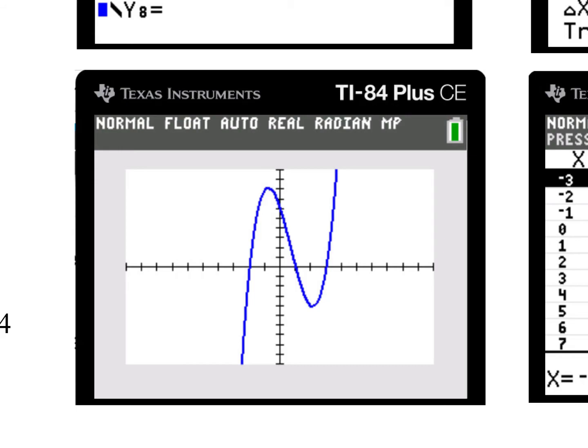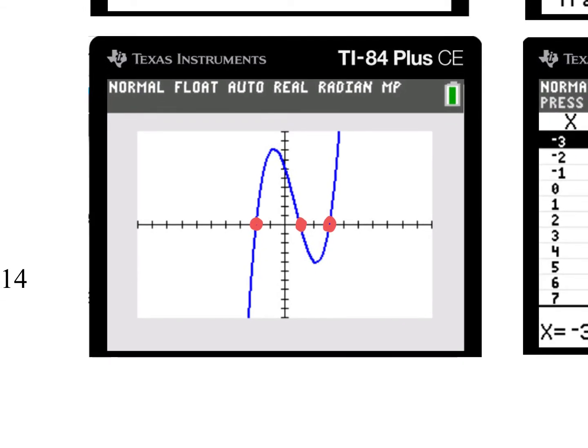And we're looking for the x-intercepts of this graph because we're looking at when this graph equals 0. That's going to be these 3 points. They actually are all really nice values that you can just see. You could also use second and, let me just write this down, second and calculate option. You would be using option 2, which is called zero. That would allow you to identify those values if they were uglier values than what we can see there. We'll be going through that as well later on.